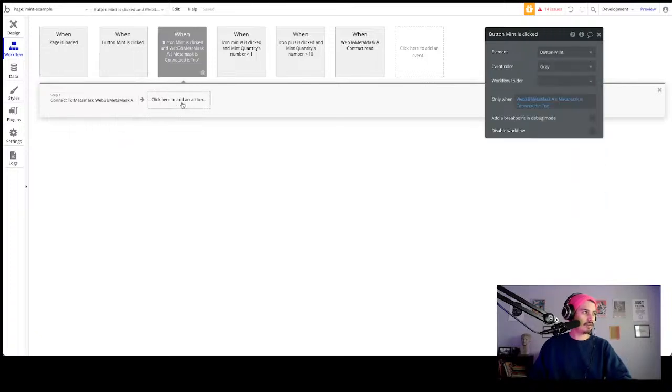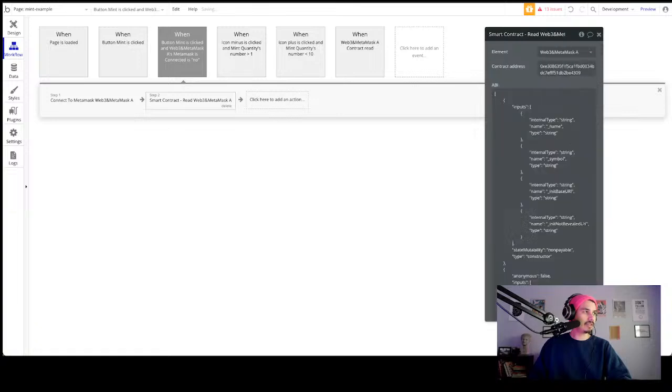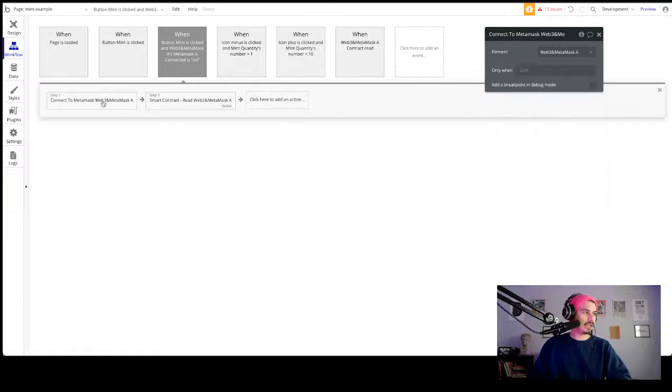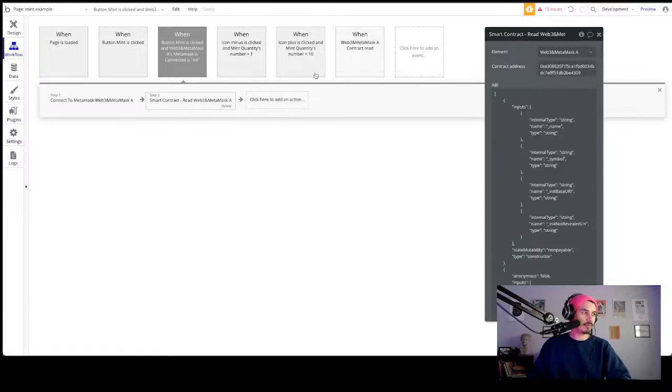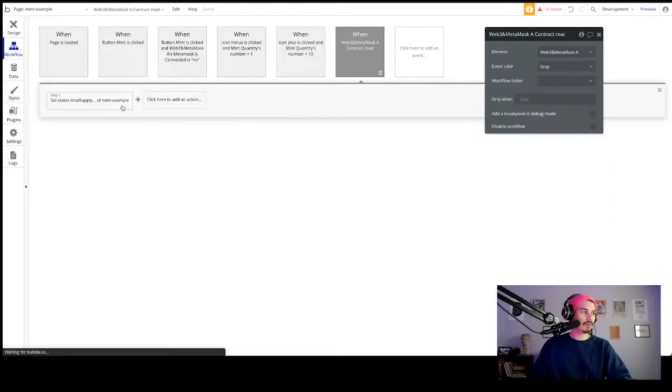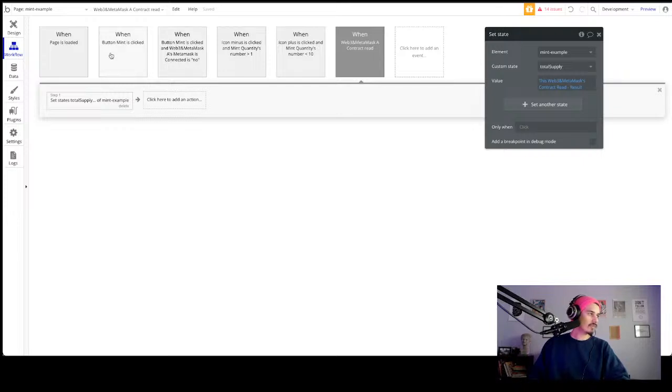So now when we click mint and we haven't connected yet, it'll prompt us to connect our wallet, and it will fill in our total supply custom state so that the total supply gets updated.